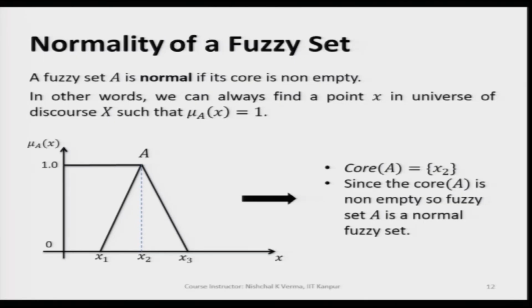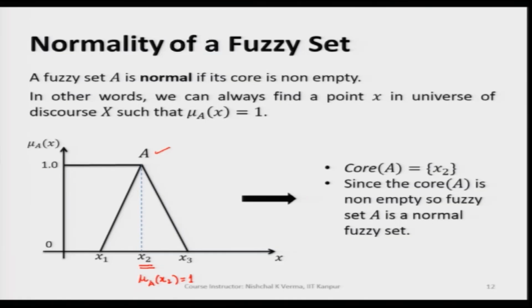So, we can see in this diagram we have a fuzzy set A, and x 2 is the generic variable value for which we have the membership value 1.